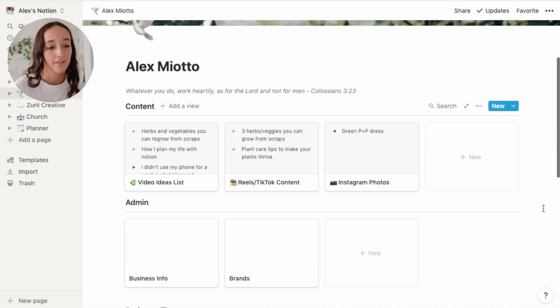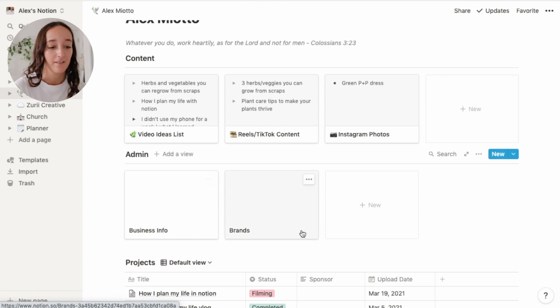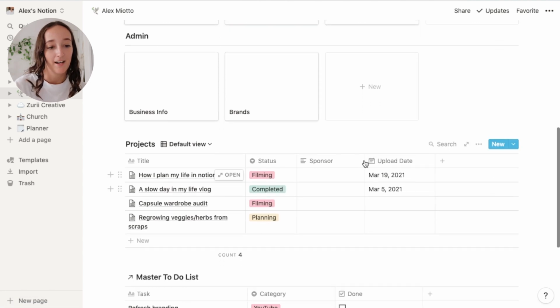So that's kind of where I just dump all of my content and kind of plan it out a little bit. And then scrolling down, I have admin. I'm yet to fill these ones in, but this is just going to have like my business info, also brands that I would like to work with as well. And then scrolling down, I have a projects table, and this is where I plan out all the YouTube videos that I'm filming or that I want to film.